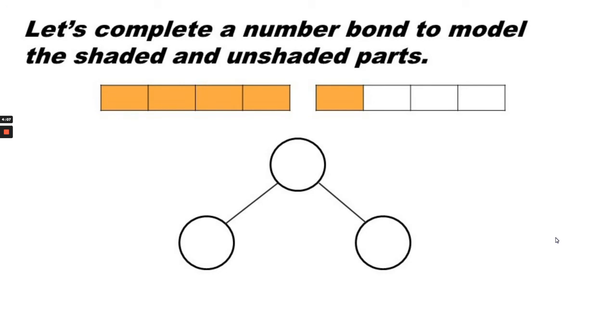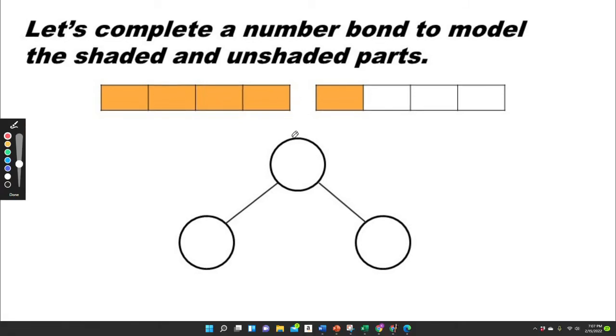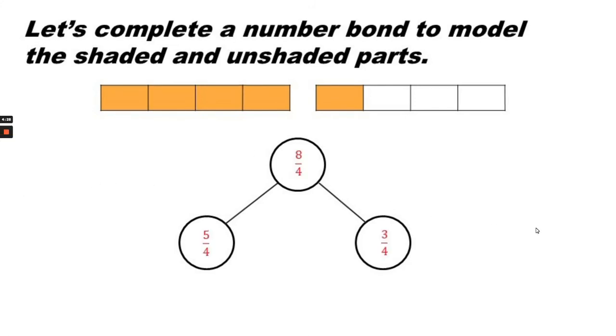Let's complete a number bond to model the shaded and unshaded parts. So, one whole has 4 parts. That's the number on the bottom. There are 8 parts in all. That's the number on top. 5 of those parts are shaded, and 3 of the parts are not shaded.